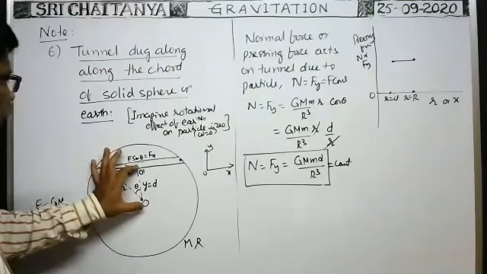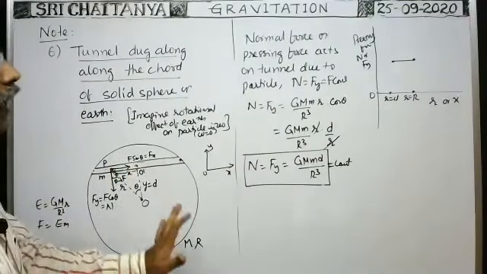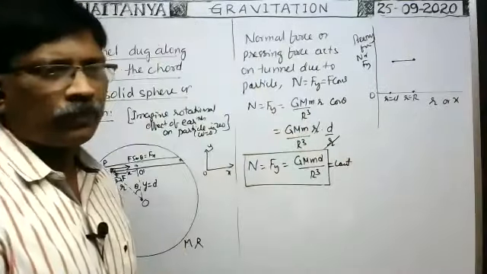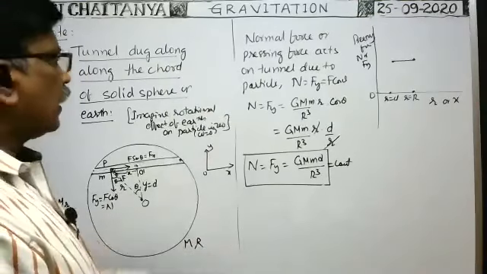Whether the r value equals D or equals capital R, the normal force or pressing force does not change. Therefore you will get a constant value. In this way you will get the graph. Okay, so this is the nature of the graph.